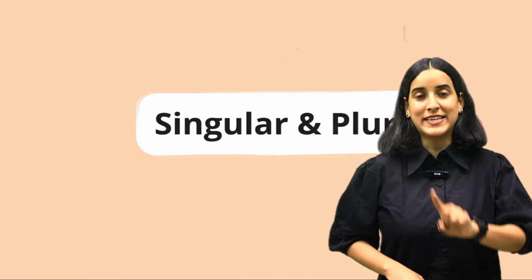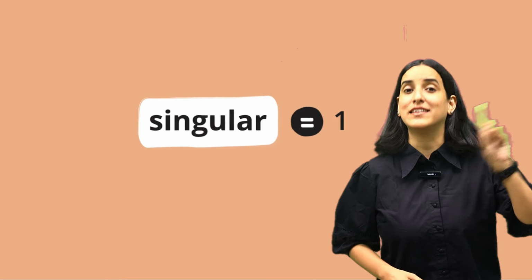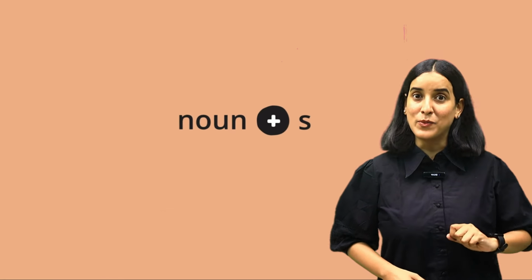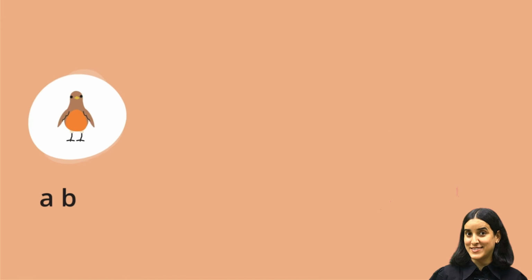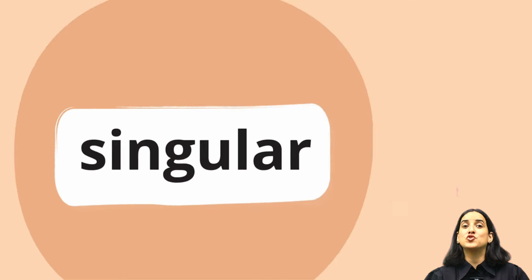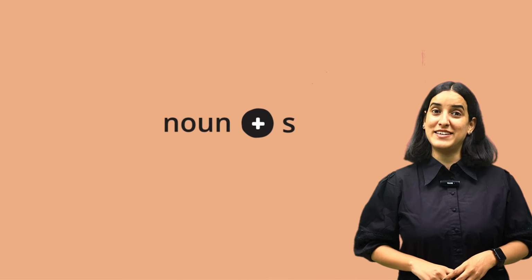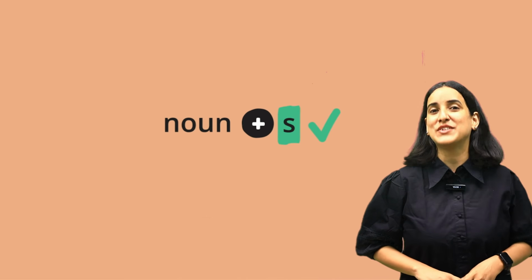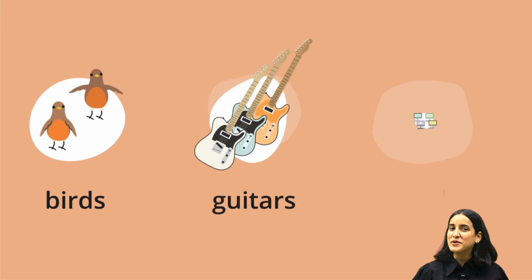A noun can be singular or plural. Singular means one, single. Alright, a singular noun does not have an S on the end. For example, a bird, a guitar, a computer, and plural means two or more. Alright, now to form the plural of a regular noun, we add an S to the end of the noun. For example, a bird will become birds, guitars, computers.